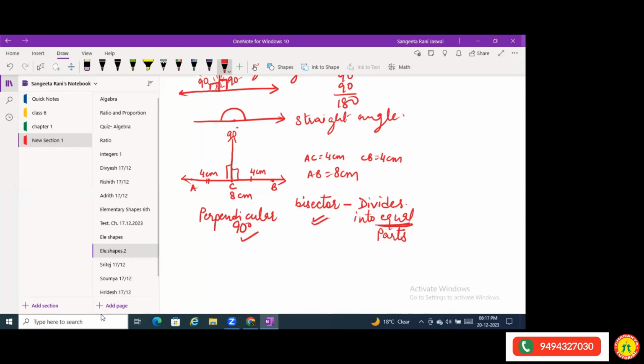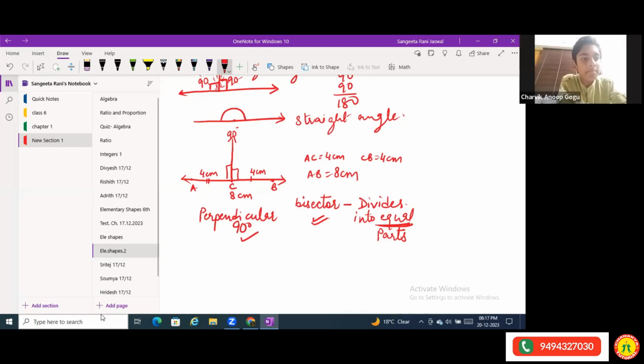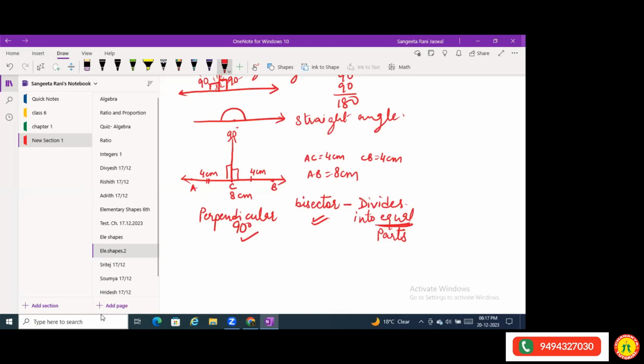Charvik, you understood perpendicular bisector? Yes, ma'am. Perpendicular is something that makes a 90-degree angle with the baseline. Bisector is that which divides the baseline into two equal parts. So that is called a perpendicular bisector.